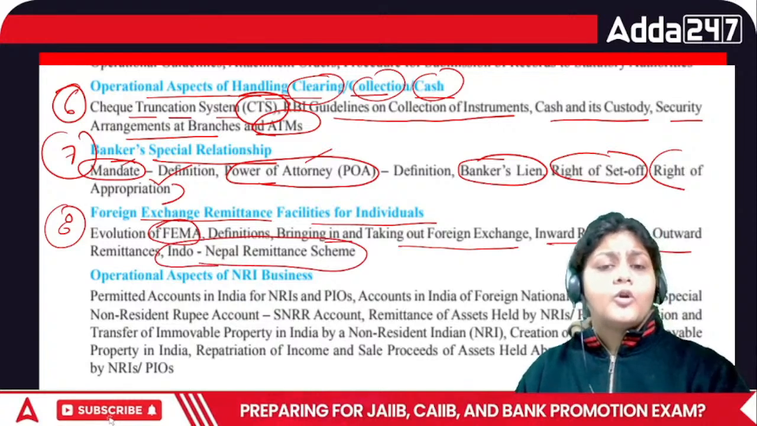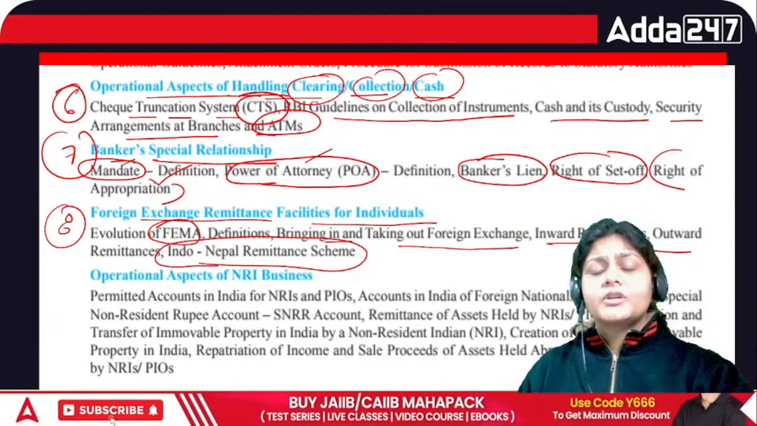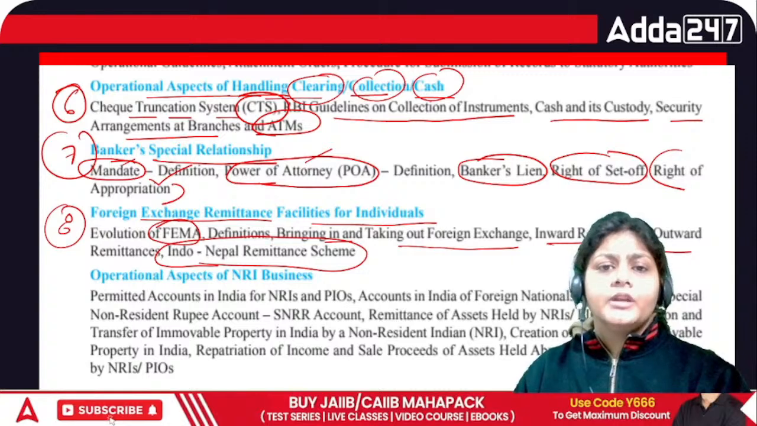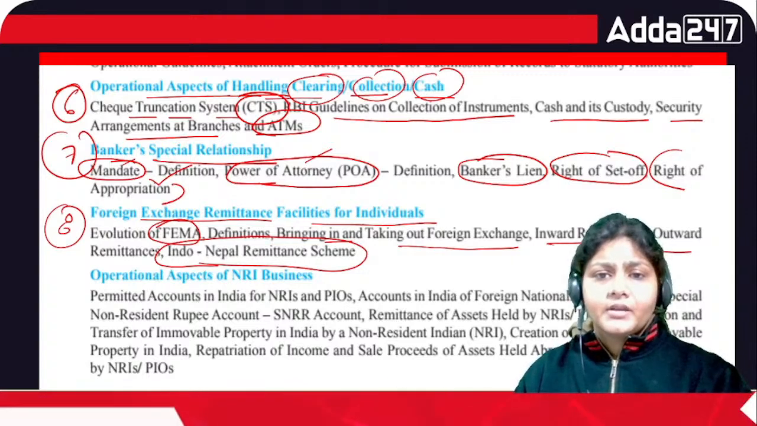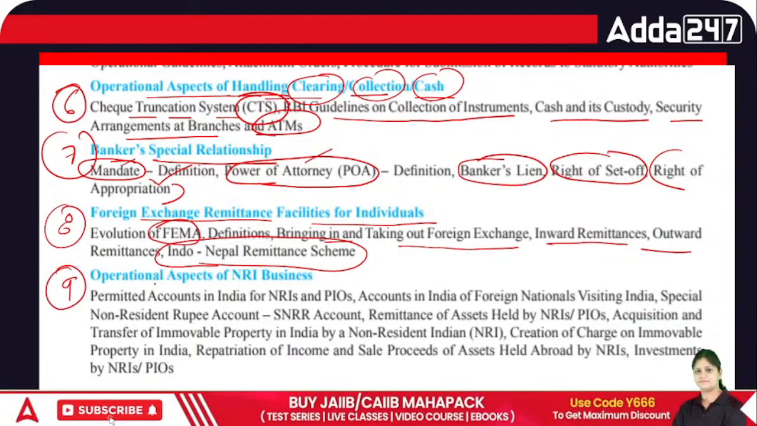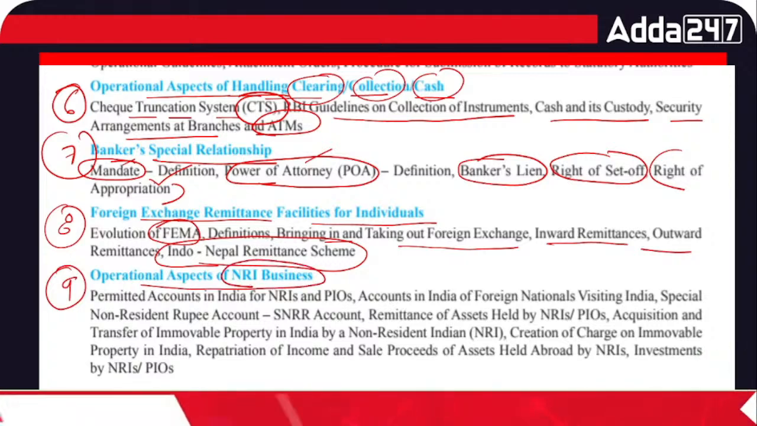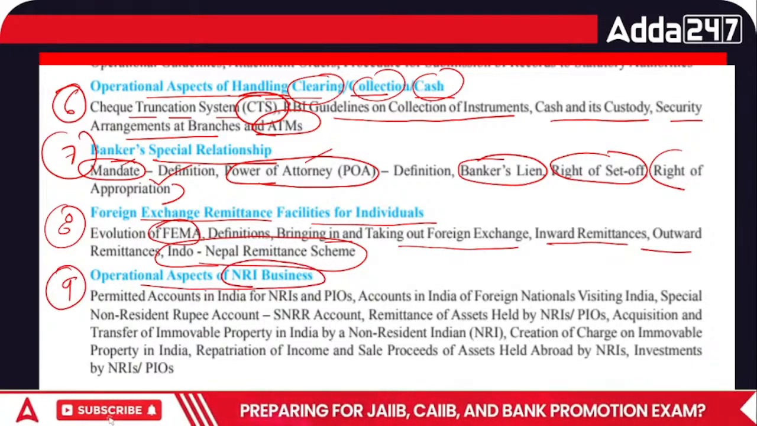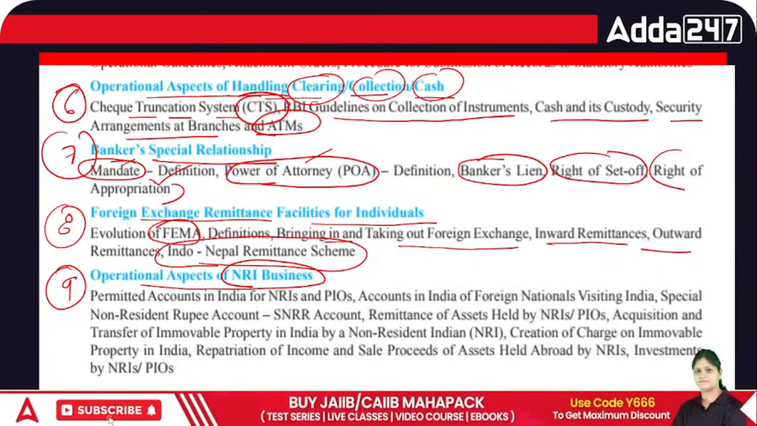So what are all the provisions included in the Indo-Nepal remittance scheme? This also we are going to cover. Then we have chapter number 9, that is operational aspects of NRI business. What is the NRI account, what is the NRO account, and what is the difference between these accounts? This we are going to cover in this chapter.